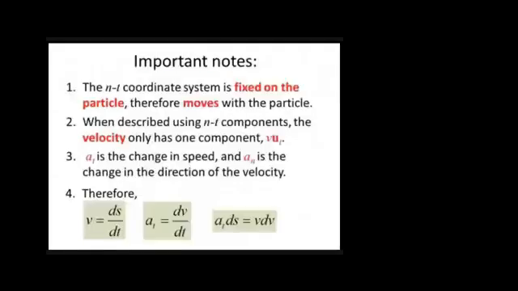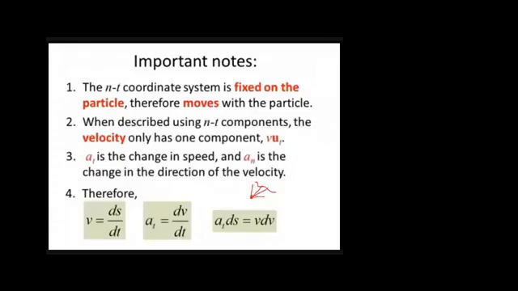Okay, so let's look at some important notes from the slide that we have covered so far. In the Cartesian coordinate system, we have a fixed origin. For example, if a particle is following this curve and you want to define its position, you need to measure all distances from this origin, right?